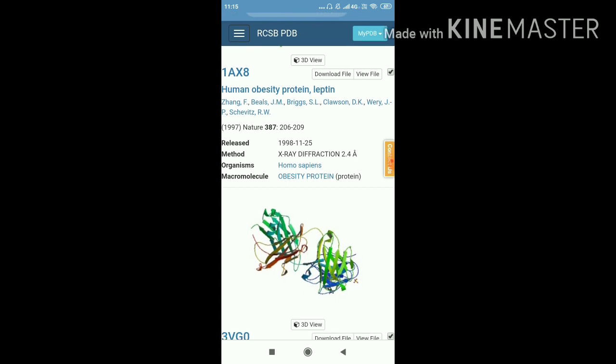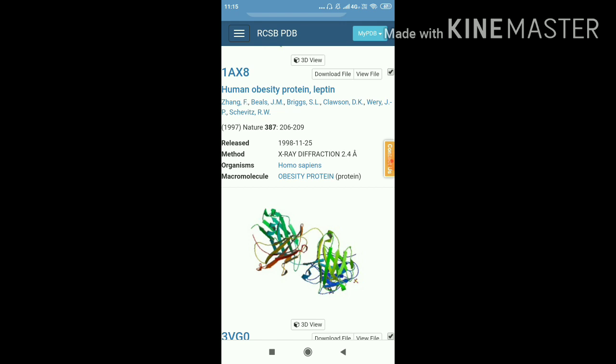Below this title you will find the names of the authors who submitted this structure, and the citation, the paper in which they published this structure for the first time.